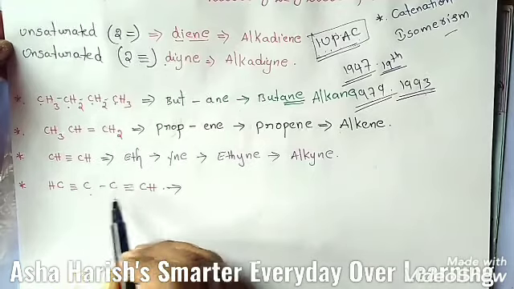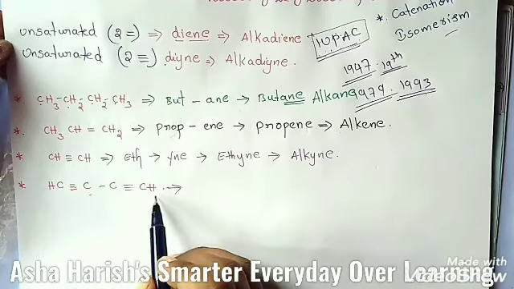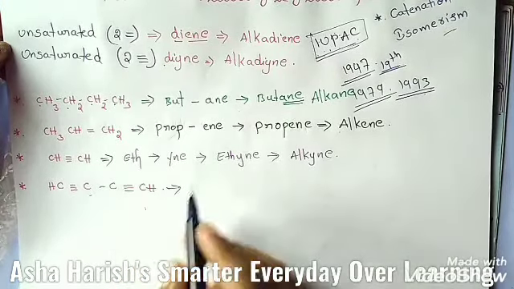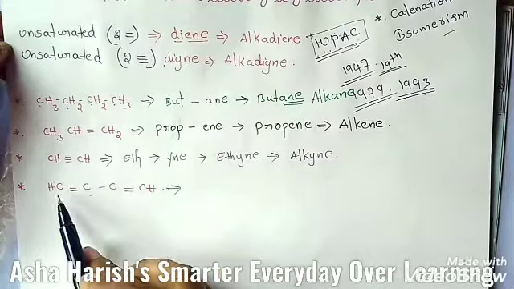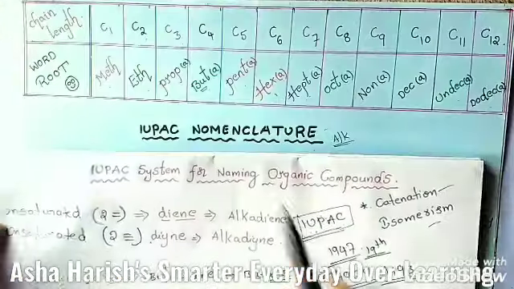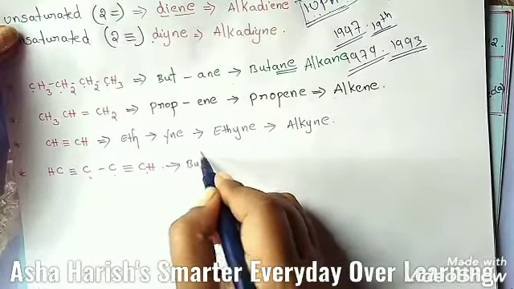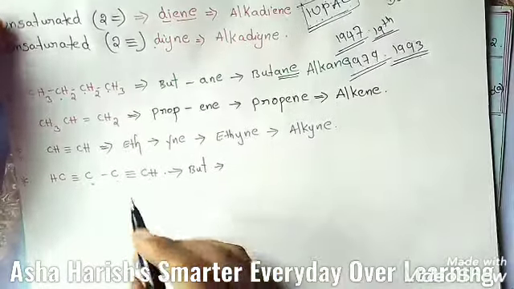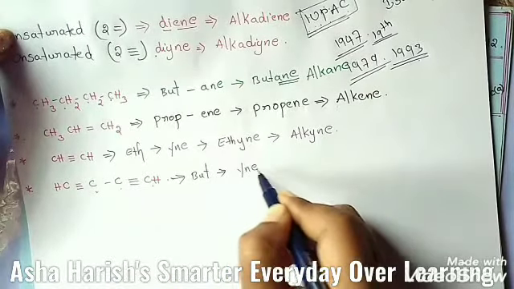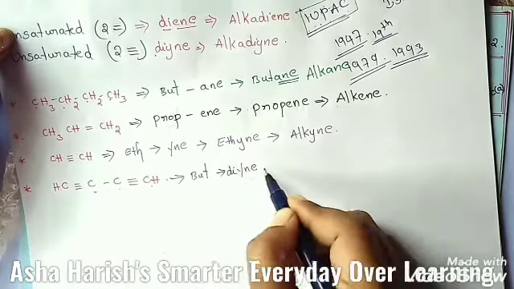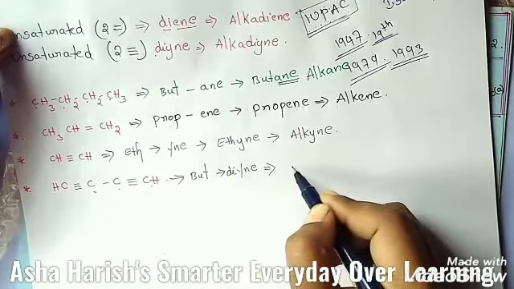CH triple bond C, C triple bond again CH. Here you have two triple bonds. If you count the carbons here, 1 2 3 4, there is a C4, so the root word is but. Here but is the root word and two triple bonds are there. Then yne should come, and for two triple bonds you should add di here. Then the primary suffix should be diyne and the name is butadiyne.